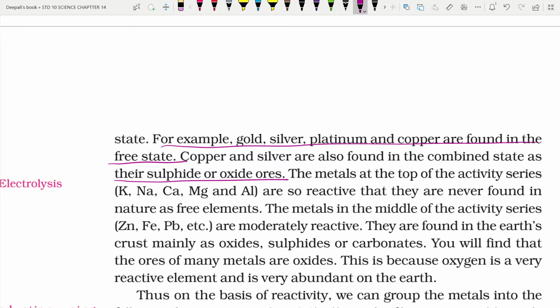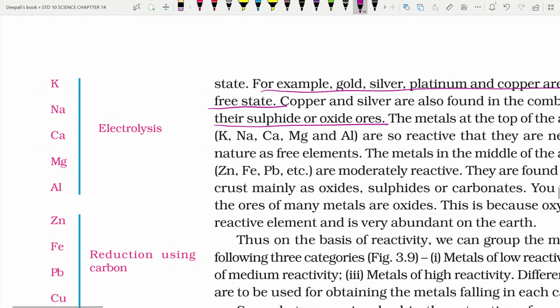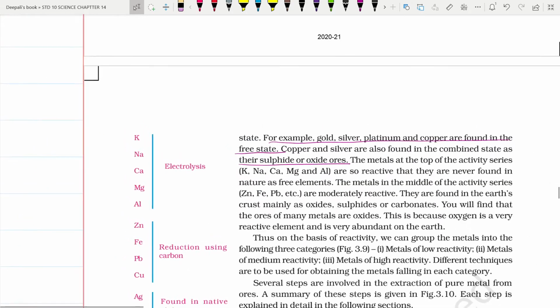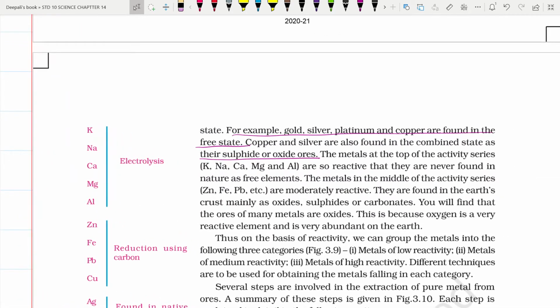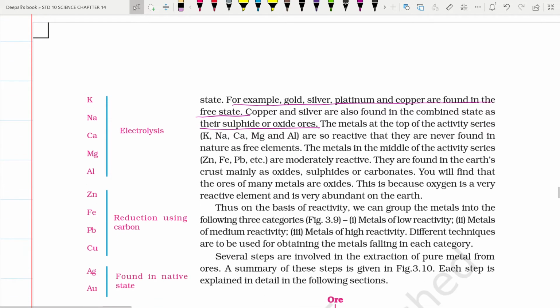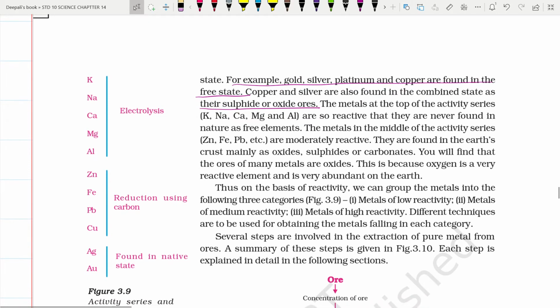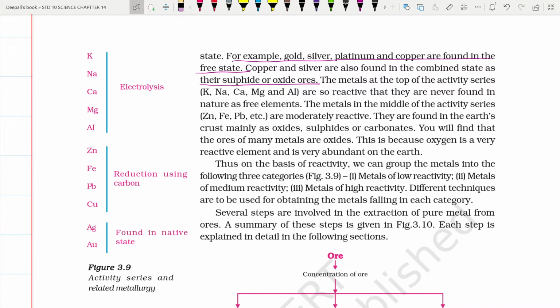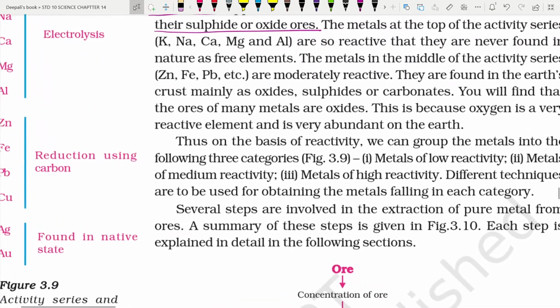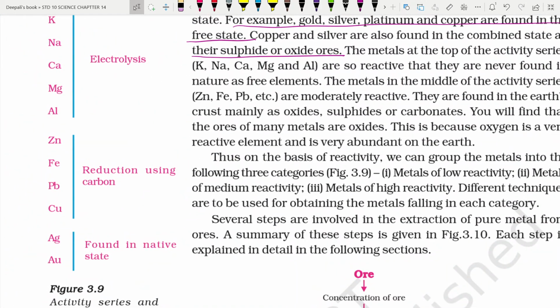Copper and silver are also found in the combined state as sulfide and oxide ores. Metals at the top of the reactivity series, like potassium, sodium, calcium, magnesium and aluminum, are so reactive that they are never found free in nature. The metals in the middle of the reactivity series, that is zinc, iron, lead and copper etc., are moderately reactive and are found in the Earth's crust mainly as oxides, sulfides or carbonates. We will find that the ores of many metals are oxides. This is because oxygen is a very reactive element and is very abundant on the Earth.